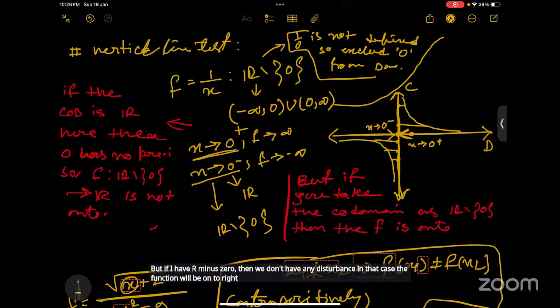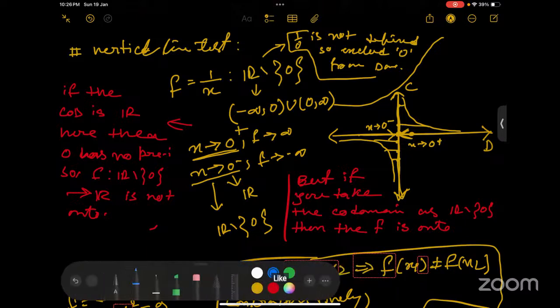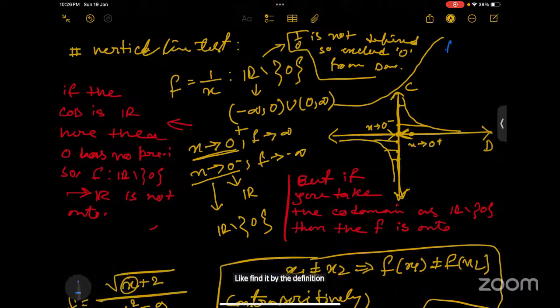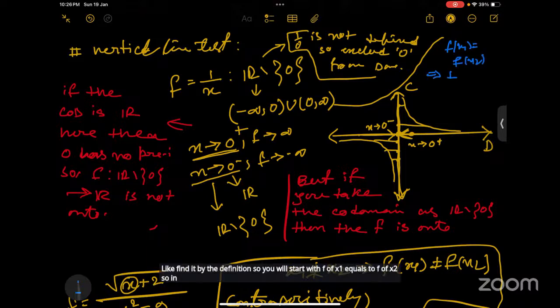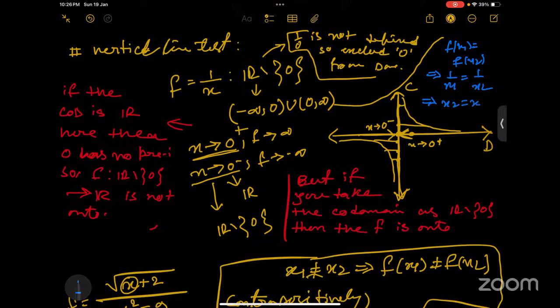Onto. Yes, ma'am. And suppose you want to check for one-one, then again I will suggest you just have to find it by the definition. So you will start with f of x1 equals f of x2. In the next line, you will get 1 by x1 equals 1 by x2. In the next line, you can conclude x2 equals x1. This is the definition of one-one, right? So it will imply that the function is one-one.